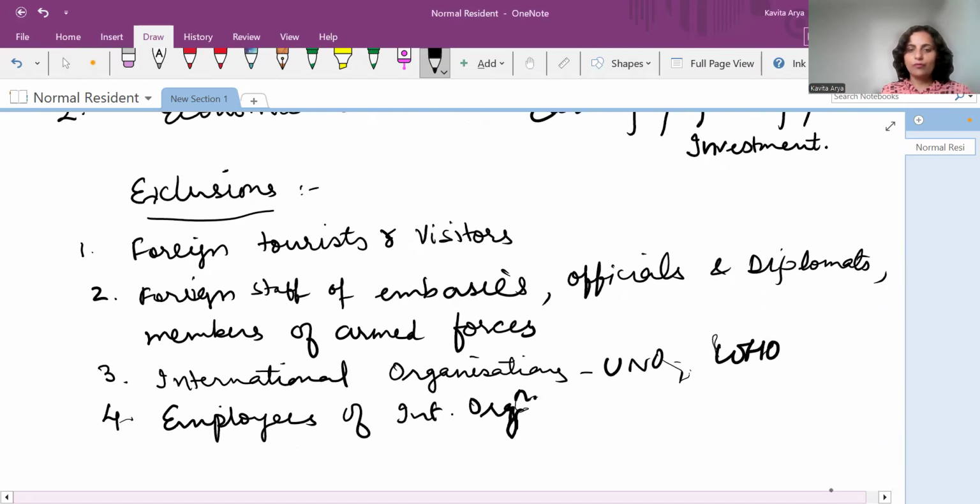Right. So, for example, if a person from India is working in the UNO office of America, he would be the normal resident of India, not of America, though he is physically there in America. Right. Then the border workers,